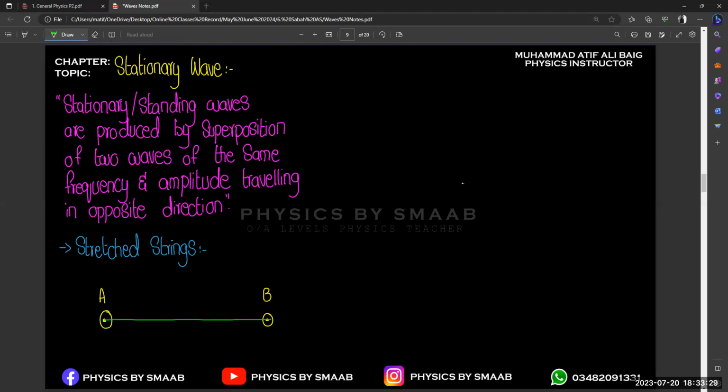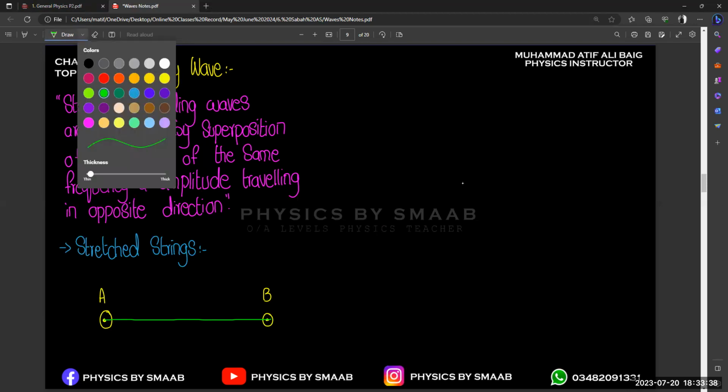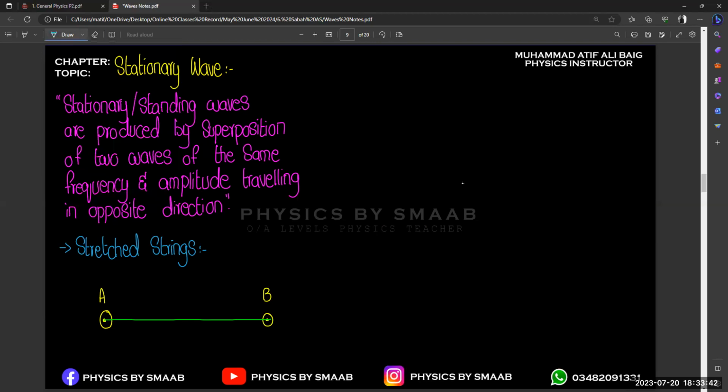So this is the string, right? Now if someone pulls this string and then releases it, what will happen with the string? What will be your observation with the string?